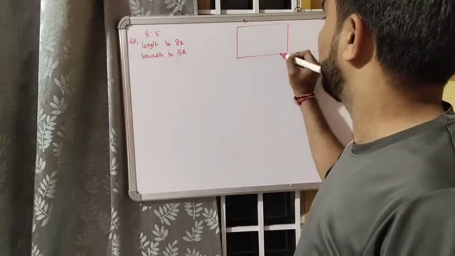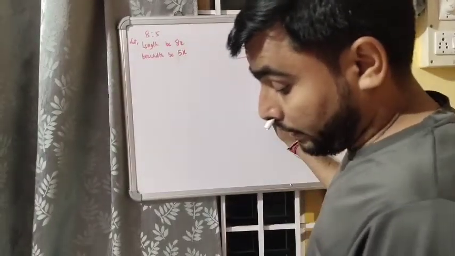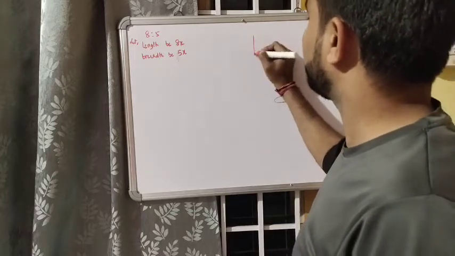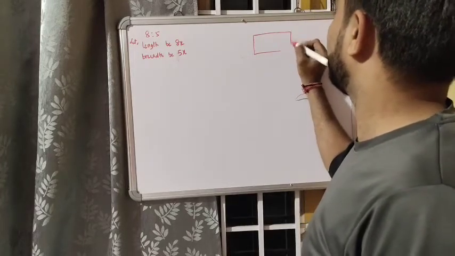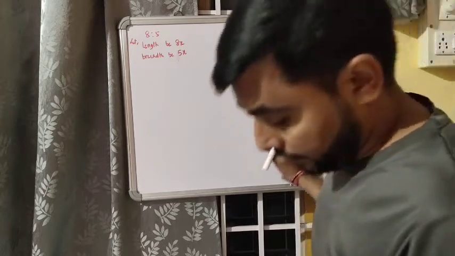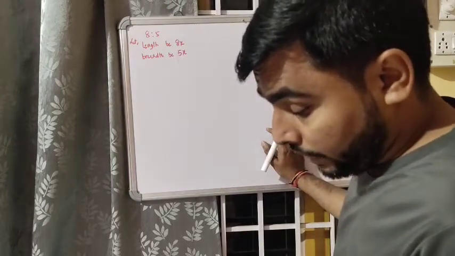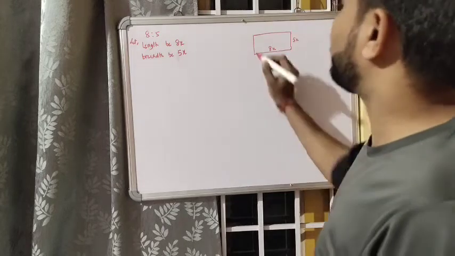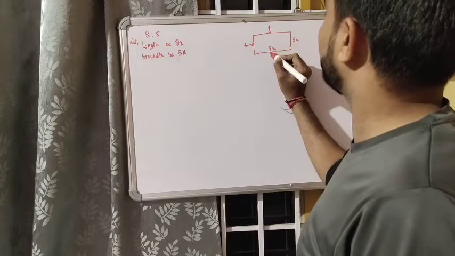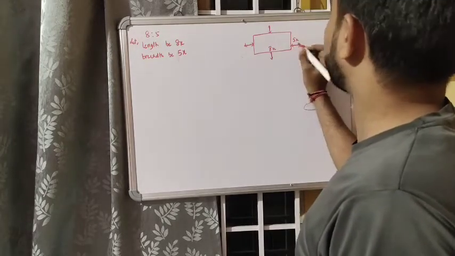Okay, this is the rectangular park. So now its length will be 8x, breadth will be 5x. A path 1.5 meter wide runs all around outside the park. So there is a path outside the park. Okay, this is the path all around outside the park.